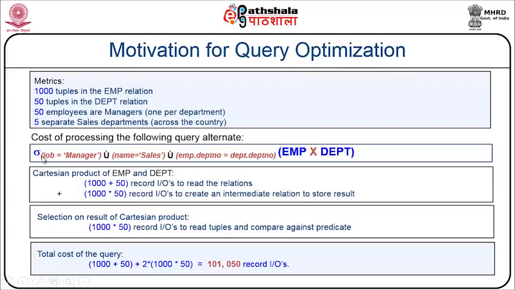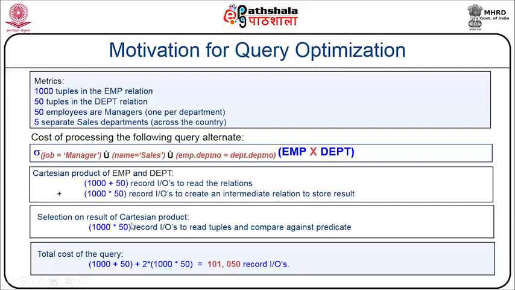But I have never specified my condition or predicate to this specific Cartesian product. So I put up my predicates to understand the result. If I am to select the job designation as manager, department name as sales, and employee's department number equal to department's department number, I am considering all three conditions since I am using an AND, putting it in every record that has been created after the Cartesian product.